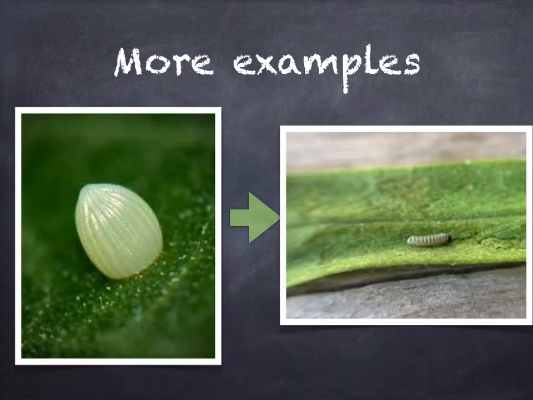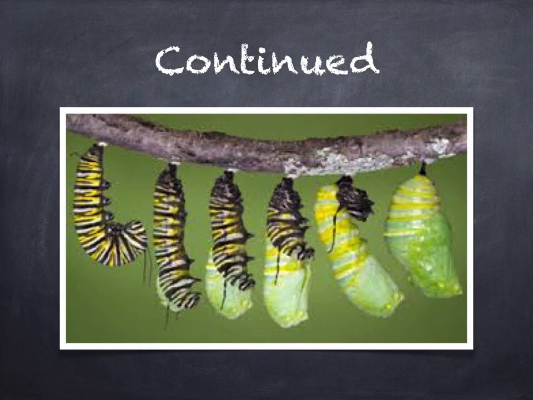Another example that we are probably familiar with is the life cycle of a butterfly. Every butterfly starts life off as a little egg that's attached to a leaf. When the egg hatches, a caterpillar is born. The caterpillar eats lots of food until it continues to grow and become a bigger caterpillar. So it eats and eats and eats until it becomes a large caterpillar.